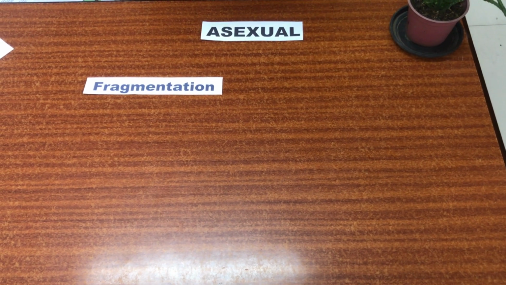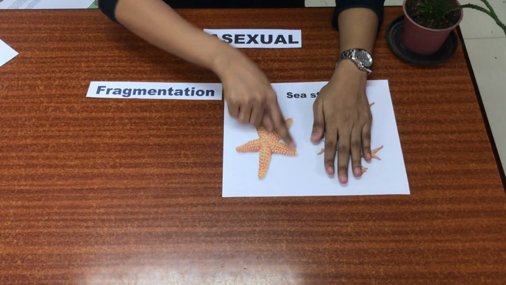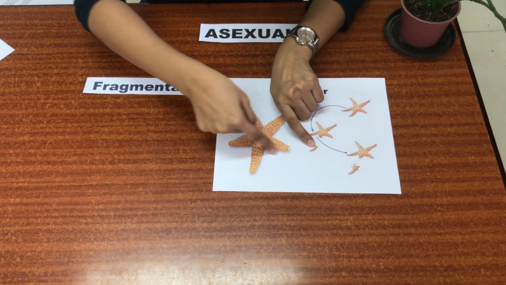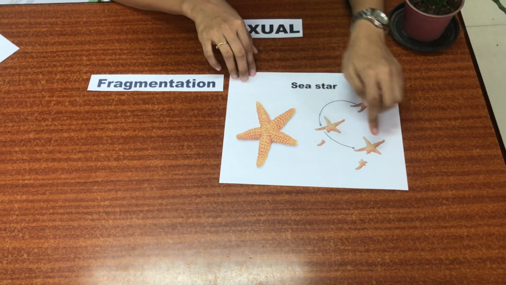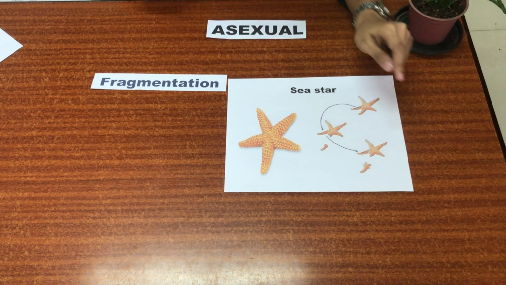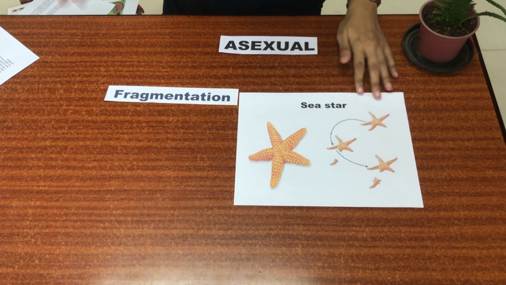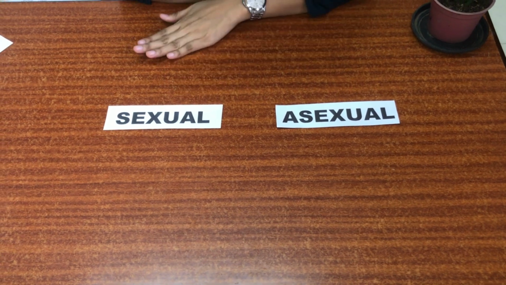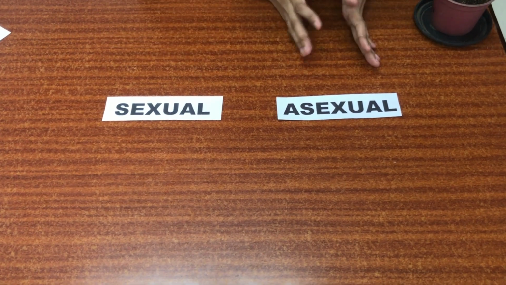Fragmentation is very popular in the ocean. Fragmentation is the breaking of the body into two parts with subsequent regeneration. So fragmentation is regeneration. For example, a sea star, if it broke one leg, that leg will produce another sea star. So that's fragmentation.